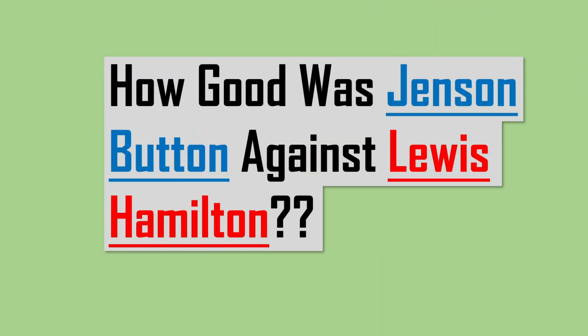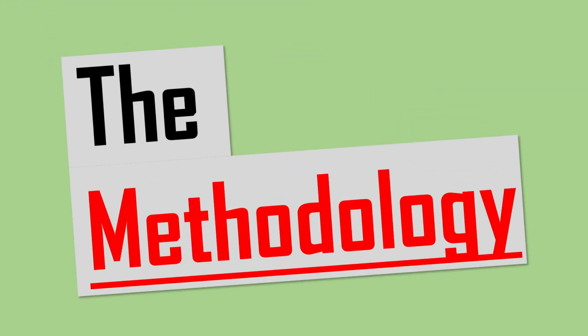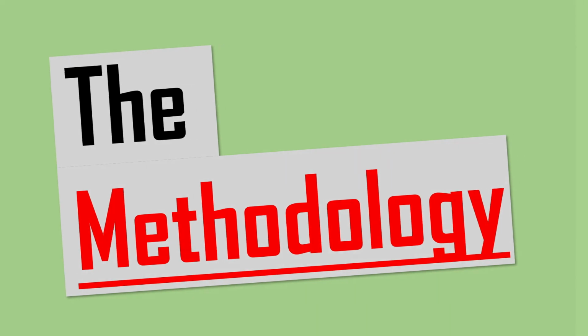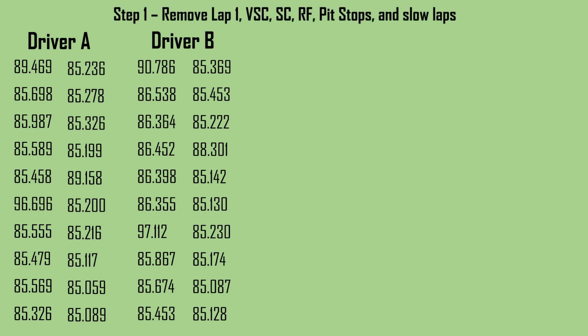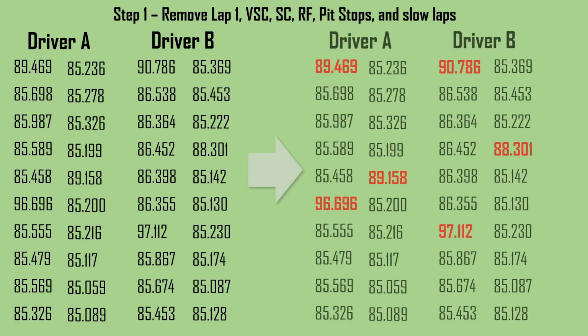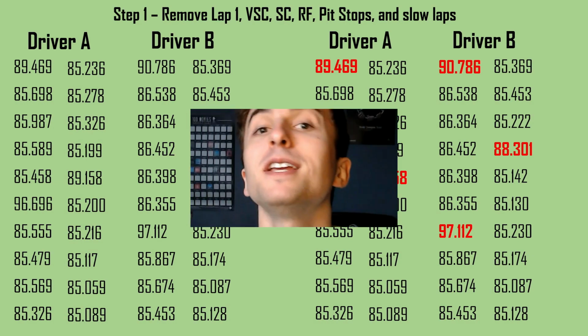Now, we need to really understand the overall methodology behind this series. It will be the same methodology for each teammate pairing that we take a look at. We have driver A and driver B, every single one of their lap times for one race distance. And we start with step 1 of a 5-step process, which is to remove lap number 1, any VSC, safety car, red flag or pit stop laps and any slow laps as well. This is a completely manual process which I will go through after highlighting the slowest laps in their list and then remove each of those.